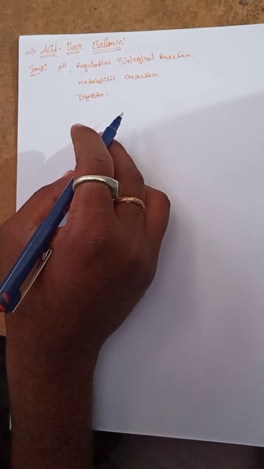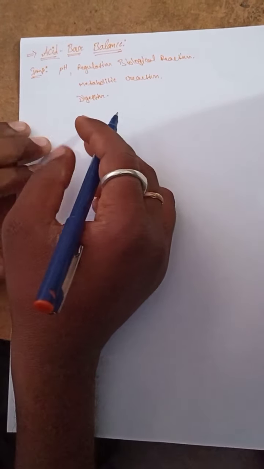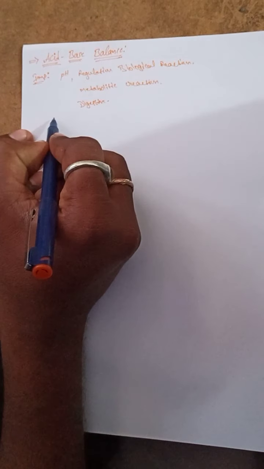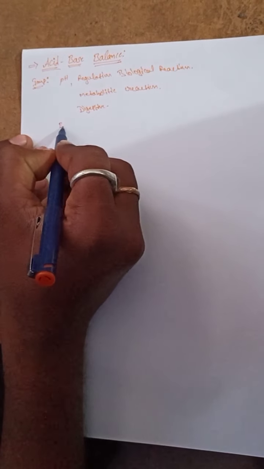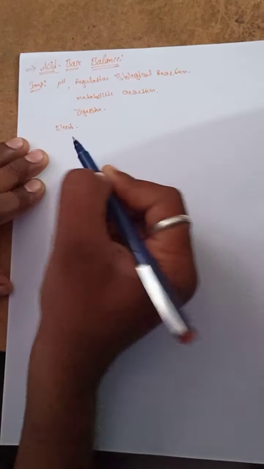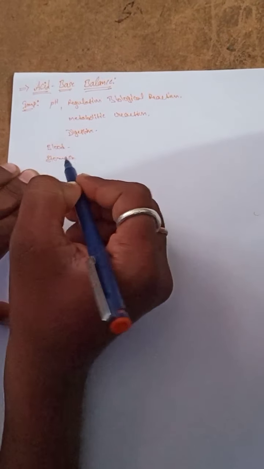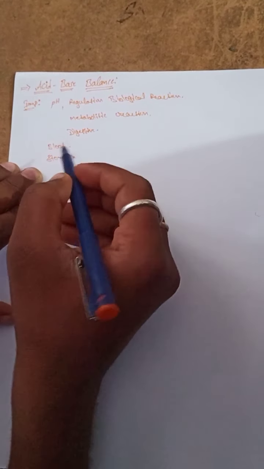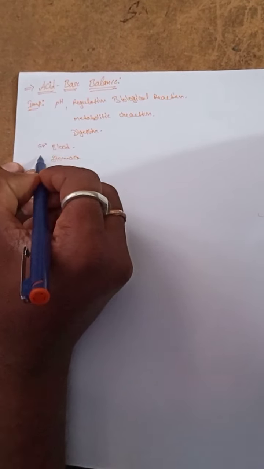So for the acid base balance, for example, what is the blood pH value? What is the stomach pH value? Different organs have different pH values. The stomach pH value is nearly 2.4. The next one, the blood pH value is maintained at 7.3 to 7.4.